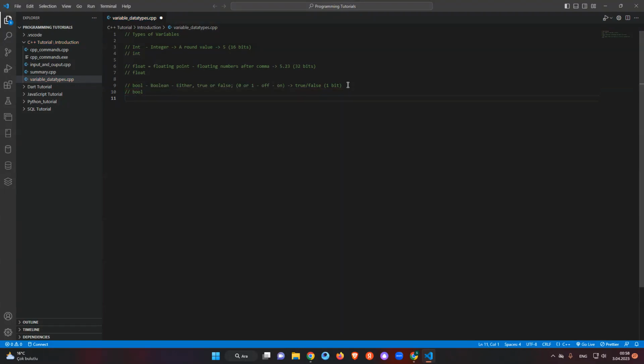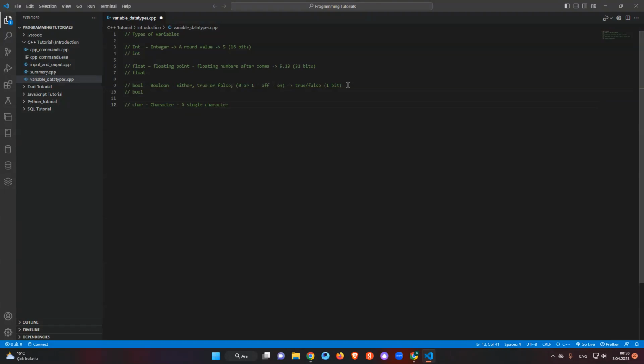Okay, let's continue with char. We're using char like that. It is the short form of character. Let me write character here, and for the explanation, it means a single character.